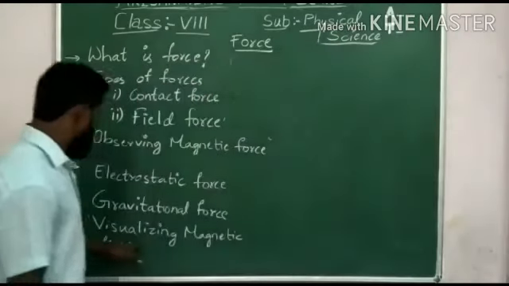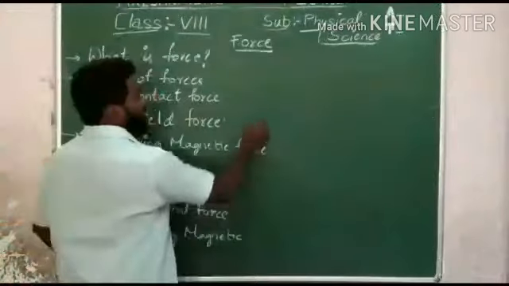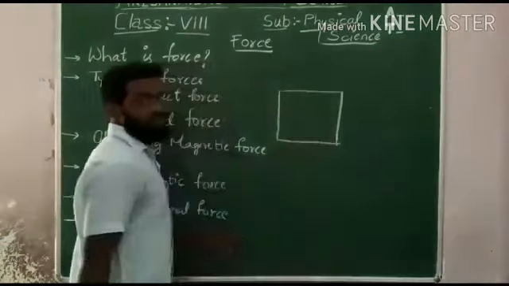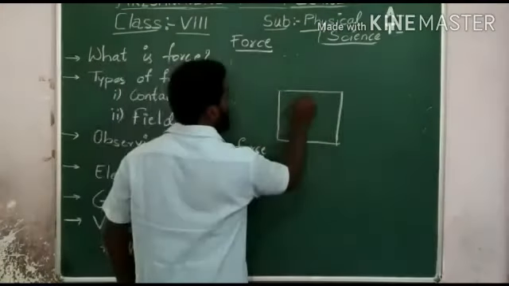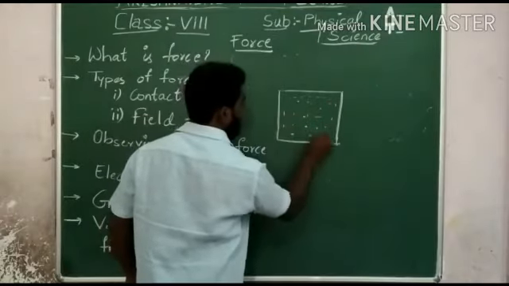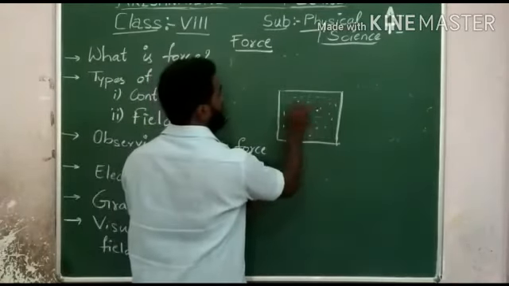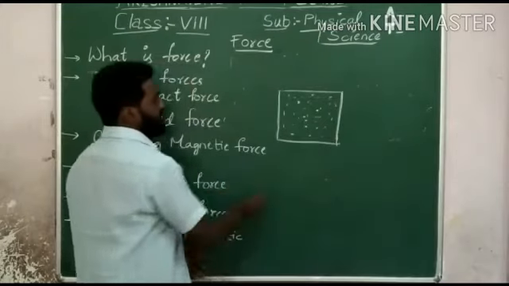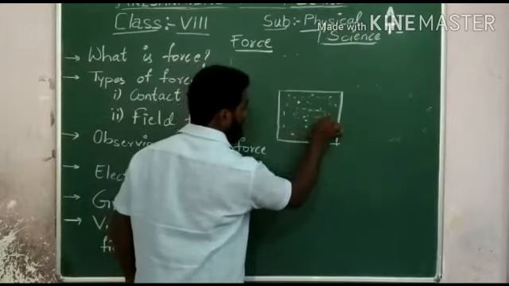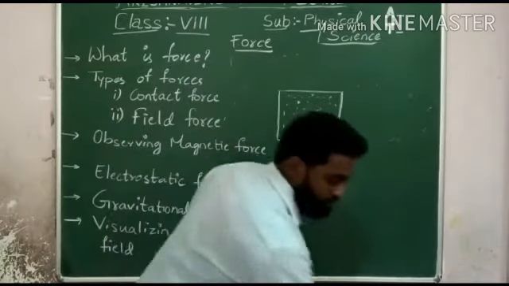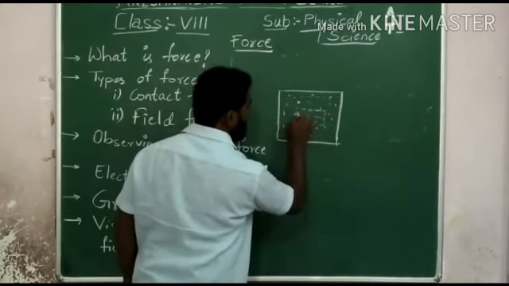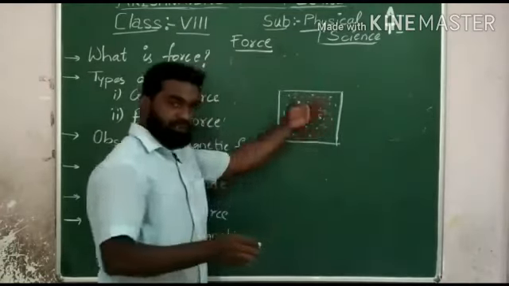Next we have visualizing magnetic field lines. When you take a white paper, on this white paper we have to apply the iron filings. After applying it, what you have to do? You have to take one bar magnet and place it below this paper, at the bottom of this paper. It has a north pole and a south pole. This bar magnet is below the paper.